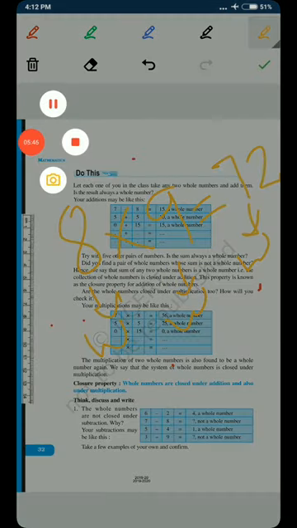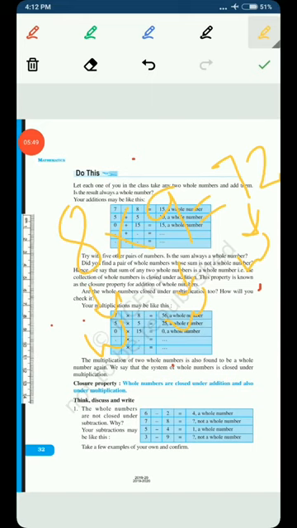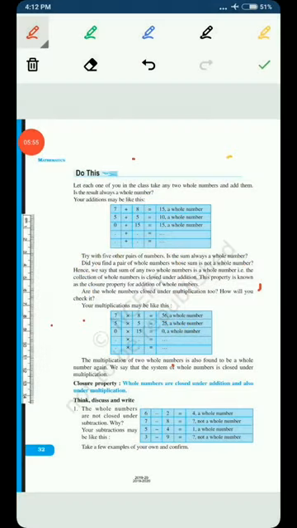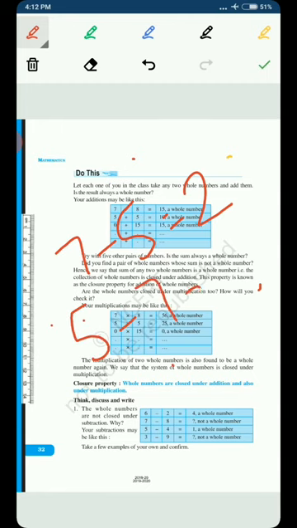But this property is not satisfied for subtraction and for division, because in that case these properties are not satisfied universally. Like if we subtract 5 from 7 we get 2, which is a whole number. But if we subtract 7 from 5 we get minus 2, and any negative number is not included in whole numbers.